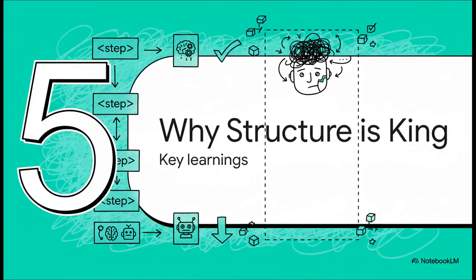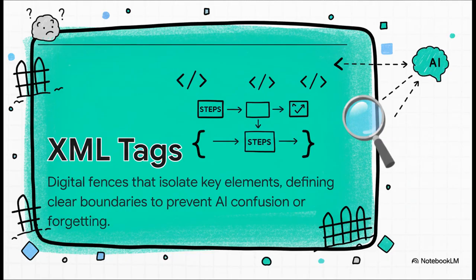So what's the big takeaway here? Why did this tiny little change make such a massive difference? Let's break down what we learned from this whole journey. Because it really all comes down to one core idea. Structure is king. So these XML tags, you can think of them like digital fences.